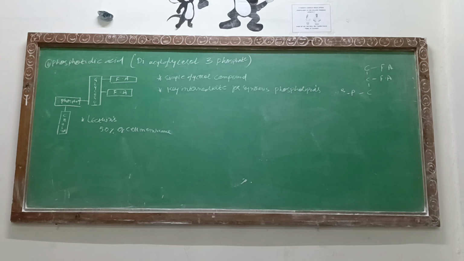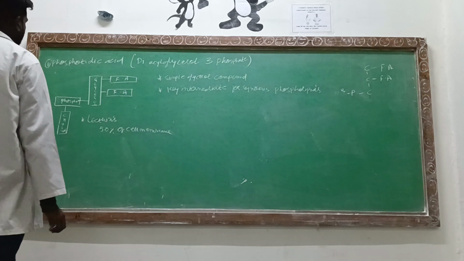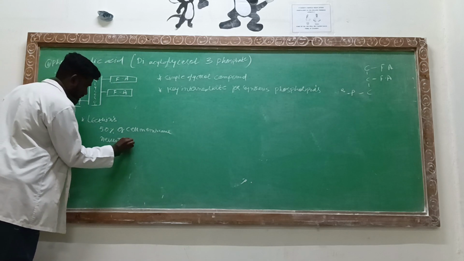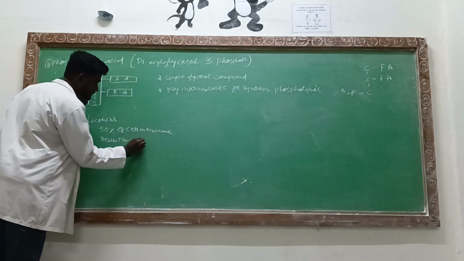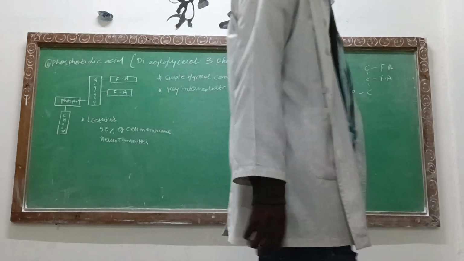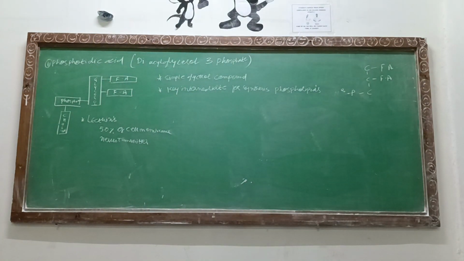Now the second function is that it acts as an important neurotransmitter. That means passing the electrical impulses received from your brain. Lecithins act as neurotransmitters. So the first function is that it makes up 50% of the biological membrane, that is the cell membrane. The second is that it acts as a neurotransmitter.